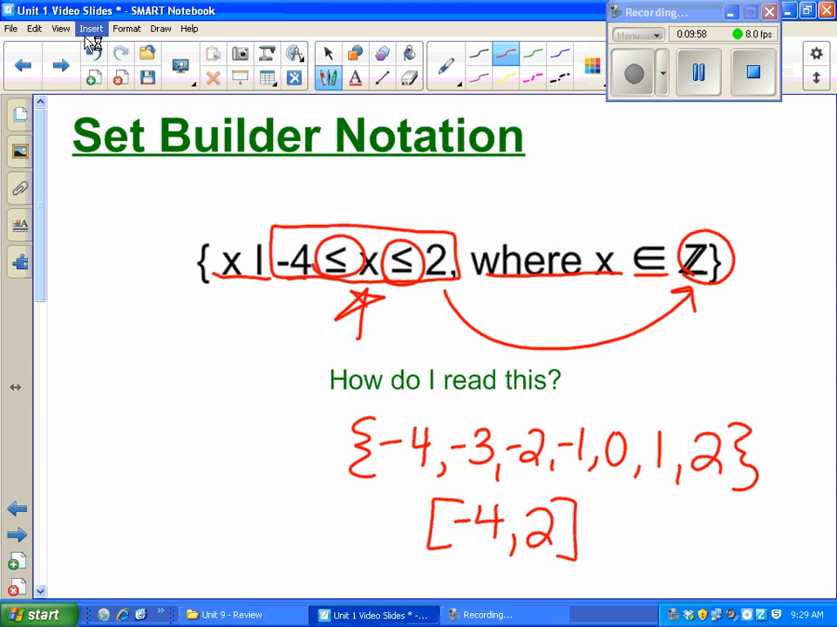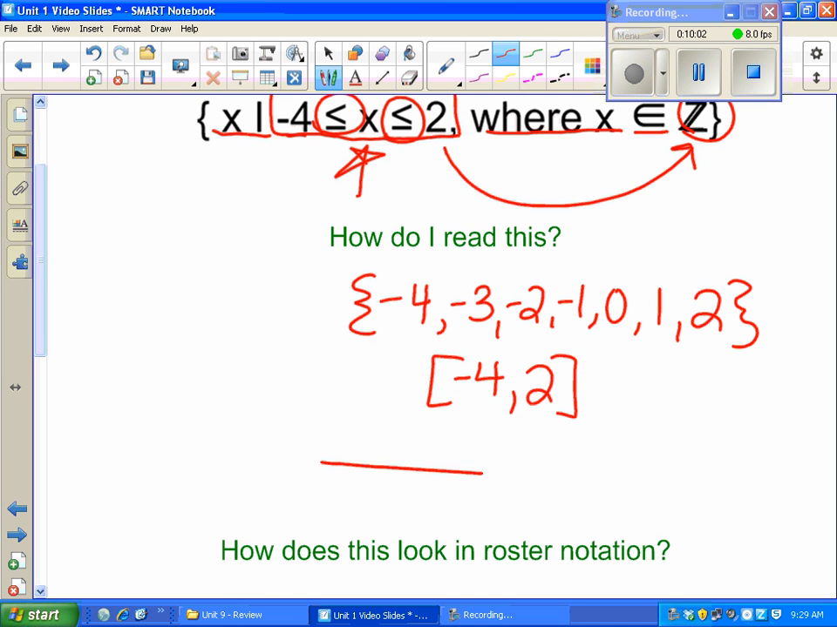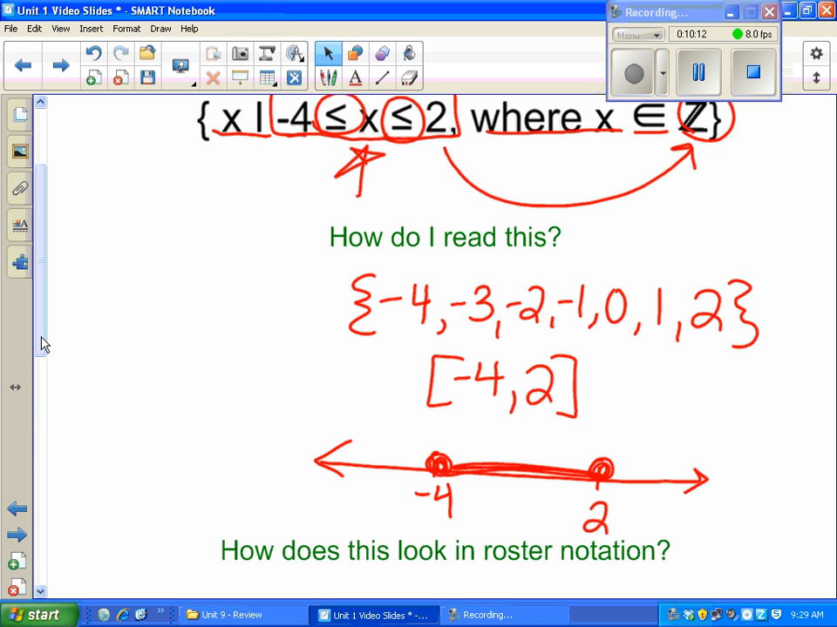We could even go one step further and do this on the number line. We want to put -4. We want to put 2. It's included, so they'd both get closed circles. And it'd be anywhere in between. So these are all saying the same thing, just in different ways.